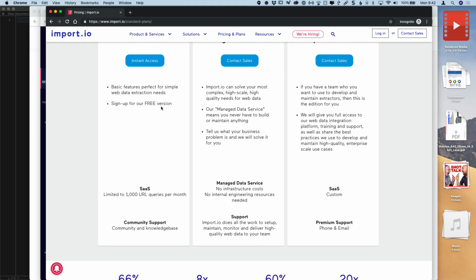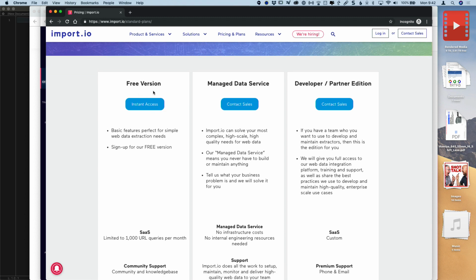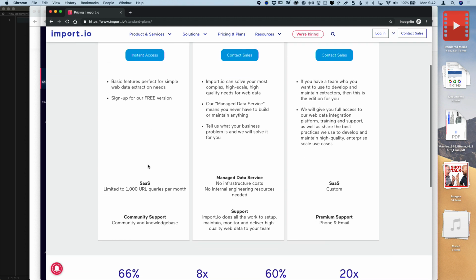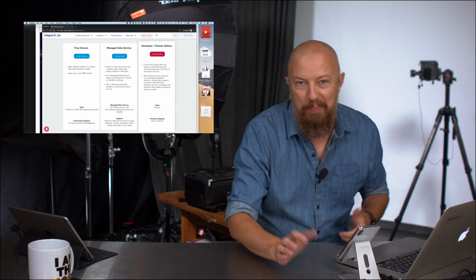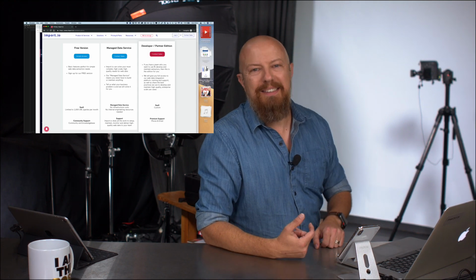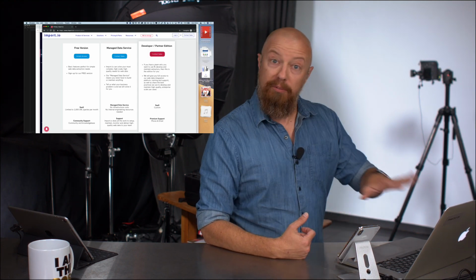If you look at their pricing here, the free version, which is what I'm using, is pretty basic, but it does allow 1,000 URL queries per month. So that's going to be plenty for what I'm doing. But the next two tiers, they just say contact sales. They don't even have a price on them. So it's big company stuff. But the free version is plenty for me.